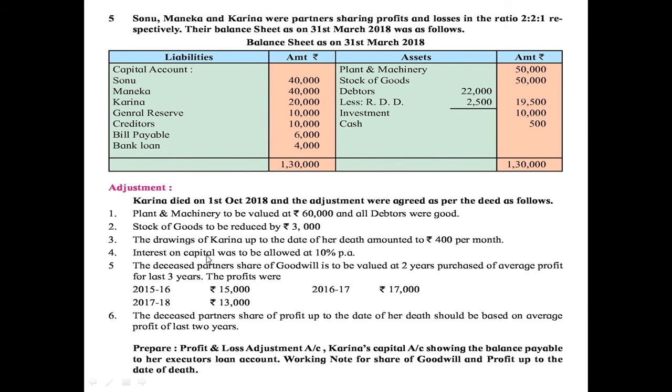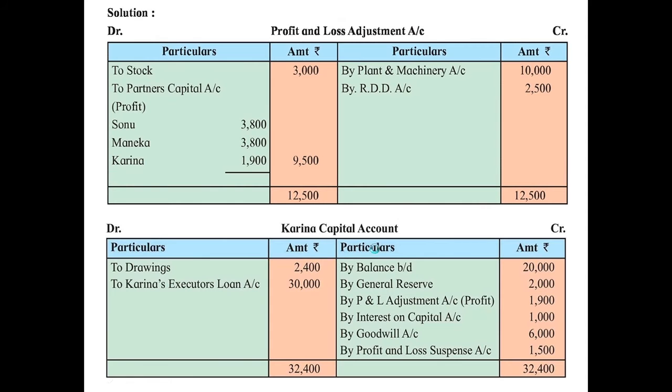Then interest on capital was to be allowed at 10% per annum. So her capital is rupees 20,000 and 10% per annum is rupees 2,000. But 2,000 is the interest for the full year. We have to calculate only for 6 months. So half of this amount we have to take. So that is recorded here by interest on capital 1,000.